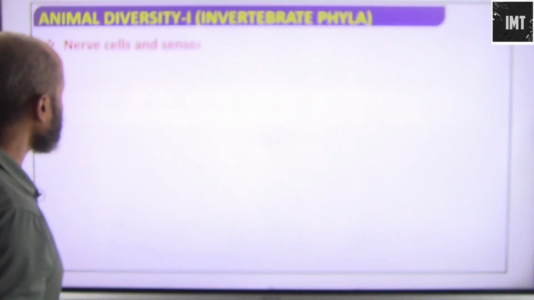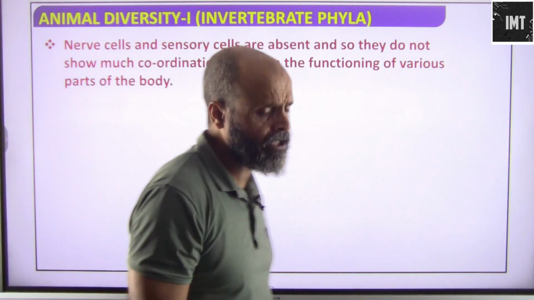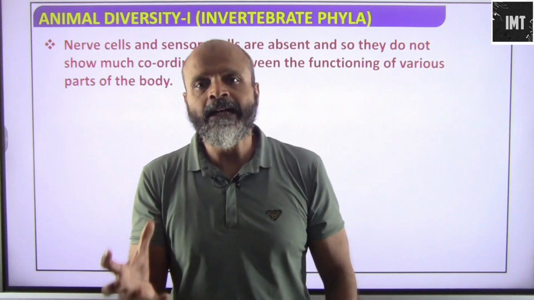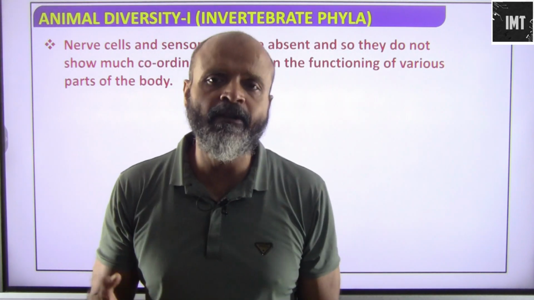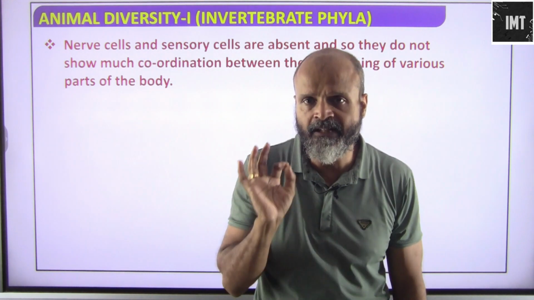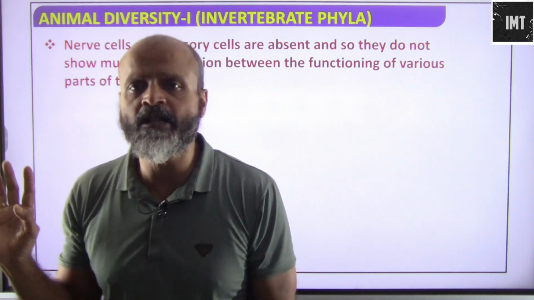Nerve cells and sensory cells are absent, so they do not show much coordination between the functions of the various parts of the body. The control and coordination that is seen in complex living organisms, including human beings, cannot be seen in sponges because nerve cells are totally absent.